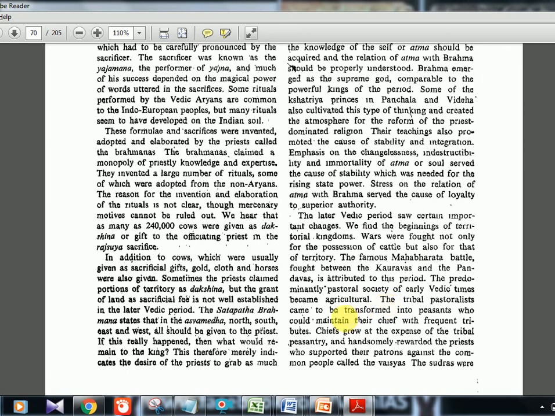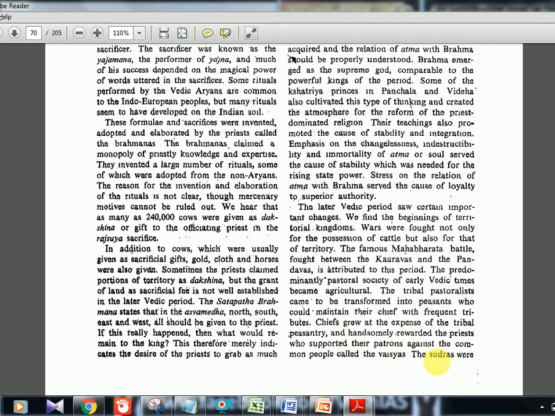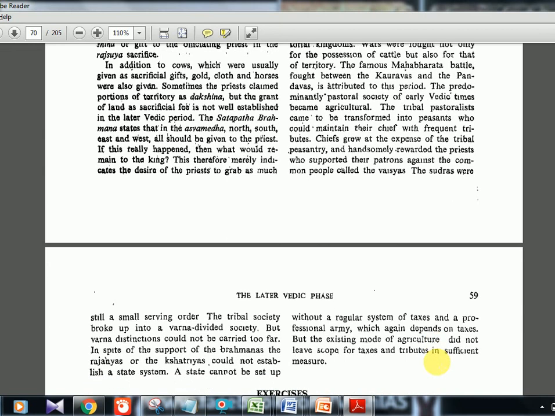The tribal pastorals came to be transformed into peasants who could maintain their chiefs with frequent tributes. So now they had enough to give tributes to the chiefs. Now the chief grew at the expense of the tribal peasantry and handsomely rewarded the priest who supported the patrons against the common people called the Vaisyas. The Shudras were still a small serving order. The tribal society broke up into a Varna divided society.